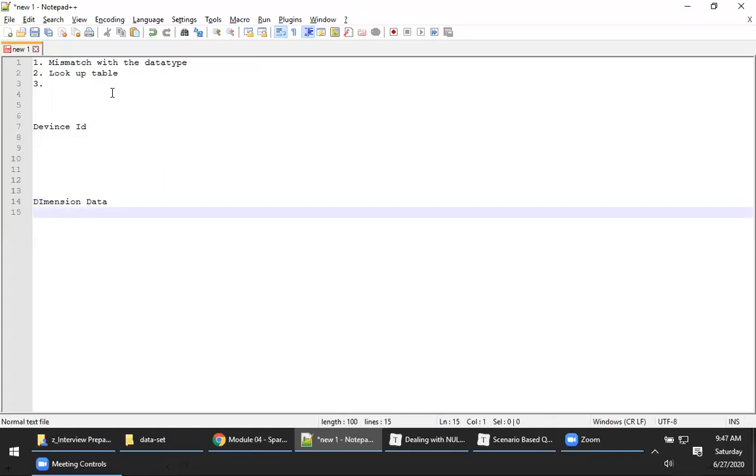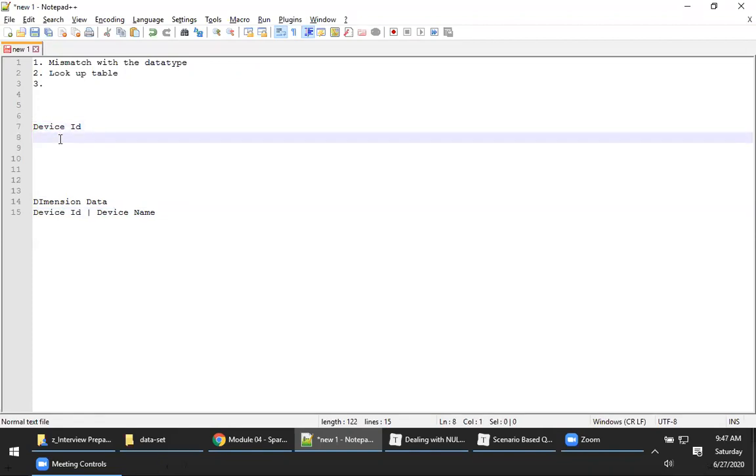In dimension data, for the given device ID, you will have a corresponding mapping with the device name. When you're doing any kind of device analysis, you will never get the device name directly, you will only get the device ID. Then we perform a lookup. This all happens on the real-time data, so it performs lookups on your dimension data.